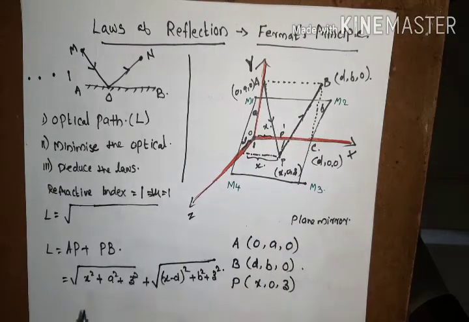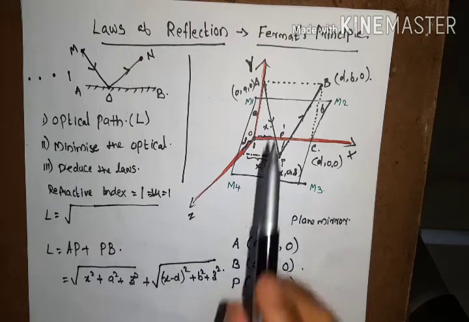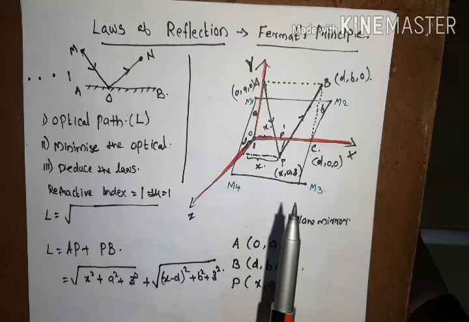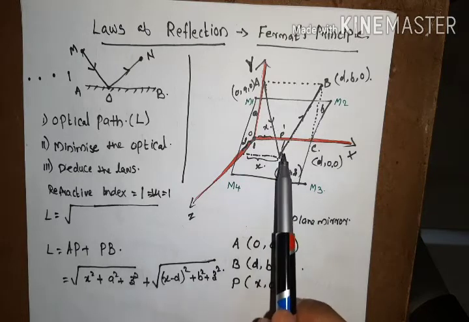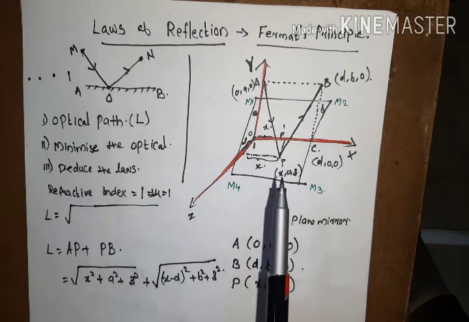Now here we can see that this optical path depends on the arbitrary coordinates x and z. So according to Fermat's principle, there will not be any change for the point of reflection. That means the point of reflection corresponds to a single optical path, that is the minimum value of that optical path.